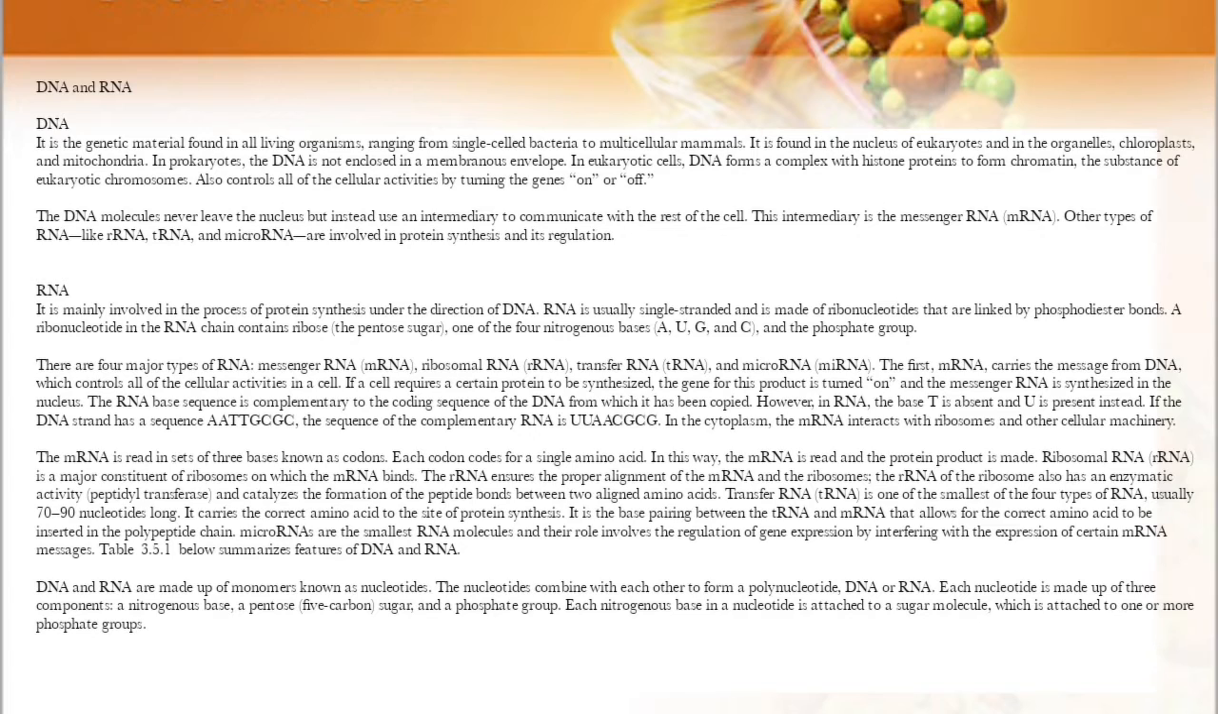RNA is usually single-stranded and is made of ribonucleotides that are linked by phosphodiester bonds. A ribonucleotide in the RNA chain contains ribose, one of the 4 nitrogenous bases, and the phosphate group. There are 4 types of RNA: messenger RNA, ribosomal RNA, transfer RNA, and microRNA.